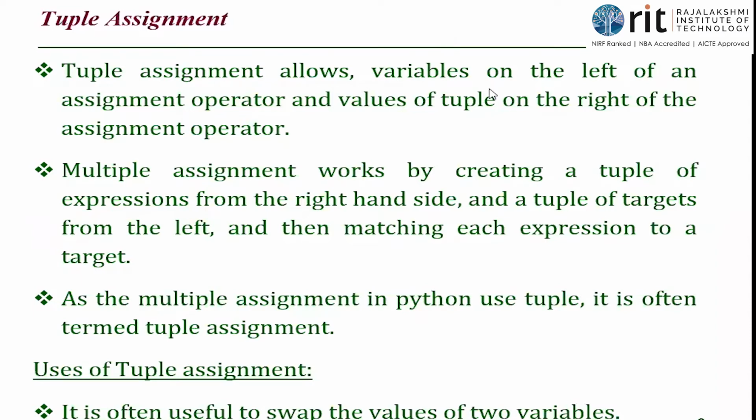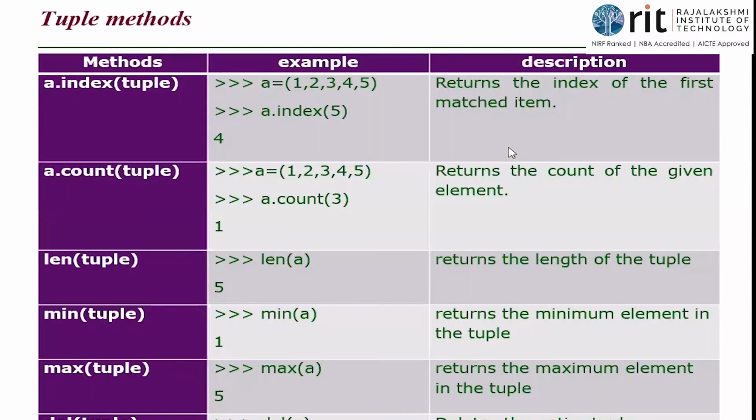Okay, Vignesh, you want me to explain this? See, A is a tuple, isn't it? I have 5 items. A dot index of 5 means in the tuple, find the index of the given element. The given element here is 5. I'm just looking for the index where this element 5 is present. If 5 comes two times, what will you do? It will return the first occurrence. The index of wherever 5 comes first, it will return that to me. Right? So A dot index of 5, where is 5? At which index? 0 1 2 3 4. It is at index 4.